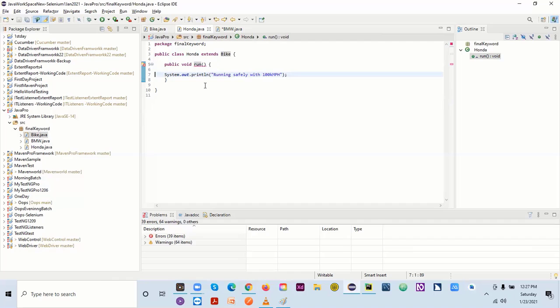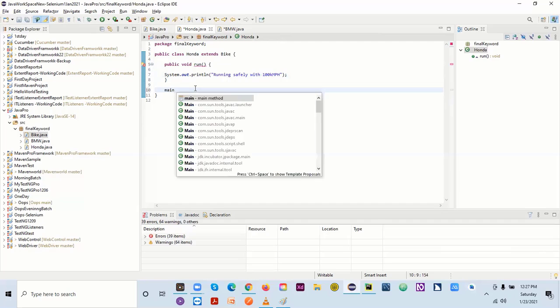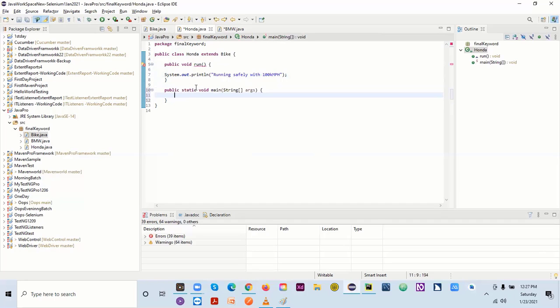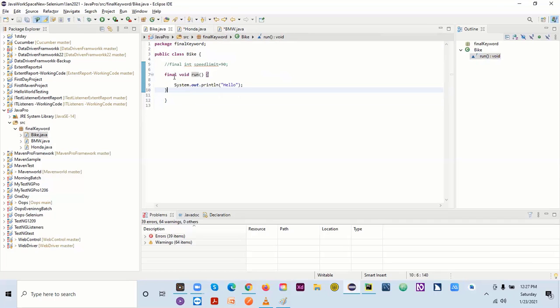All right, what we can do now? If I say here main method, I mean, there's no need to write a main method here, because see, it's already written here that if you are using a final keyword with any method, then it will not work.